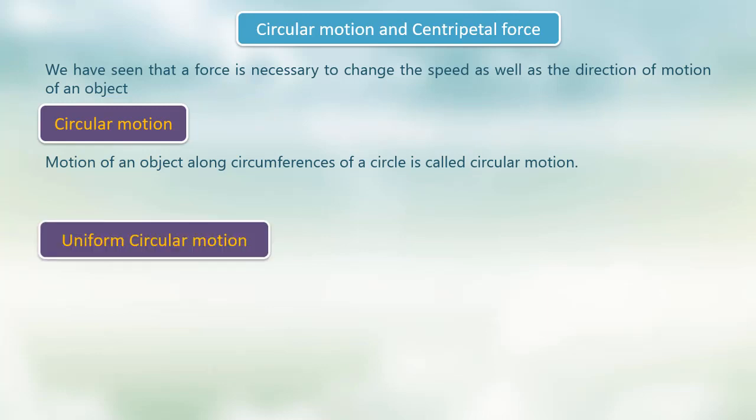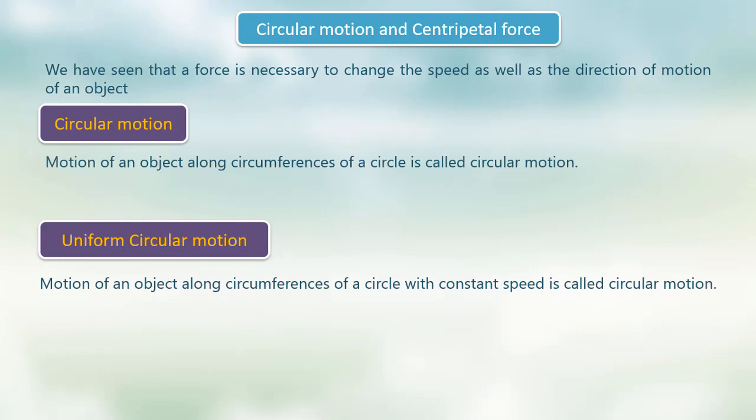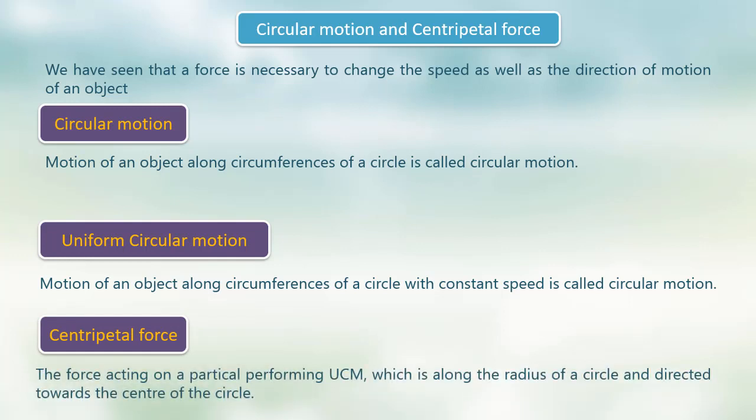Uniform circular motion: motion of an object along the circumference of a circle with a constant speed is called uniform circular motion. Centripetal force: the force acting on a particle performing uniform circular motion, which is along the radius of the circle and directed towards the center of the circle.